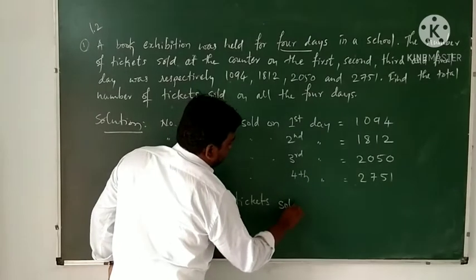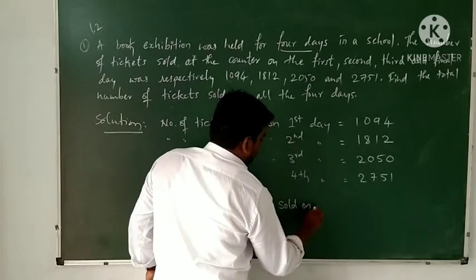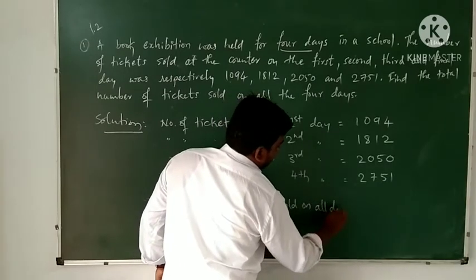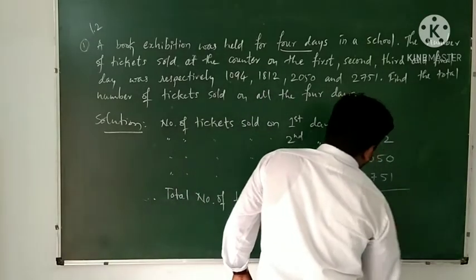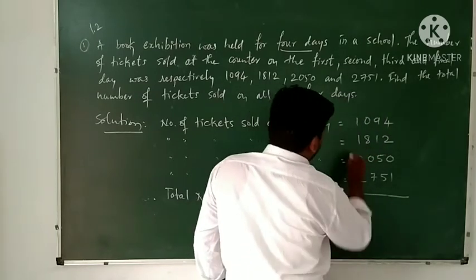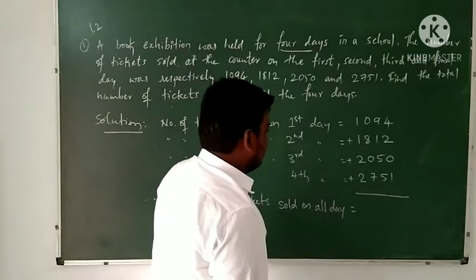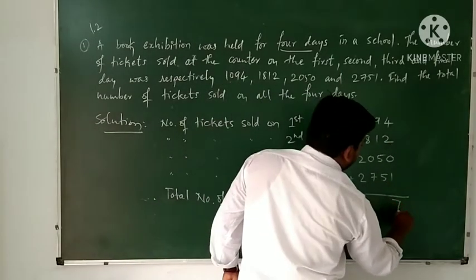Therefore, the total number of tickets sold on all days: total means we are adding all the numbers of tickets. Here 4 plus 2, 6 plus 1, that is 7.